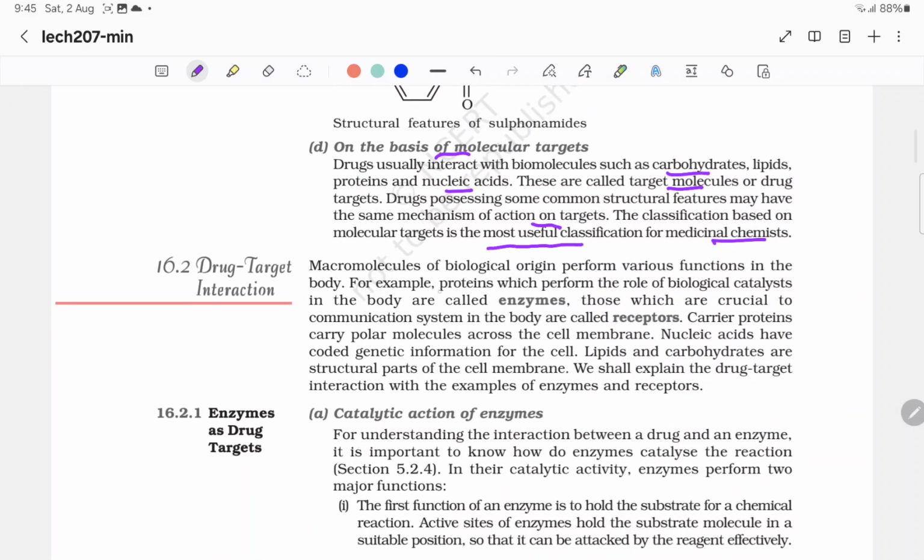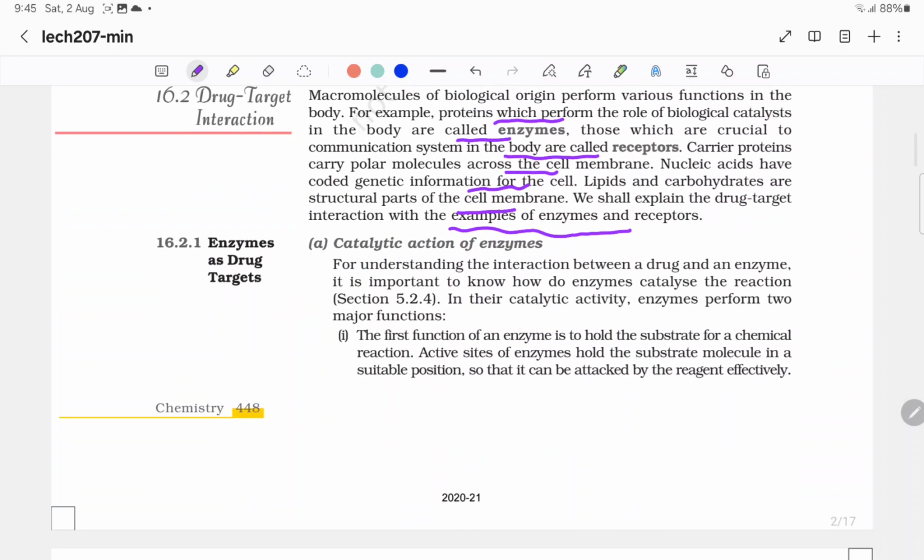Then, drug target interaction. Macromolecules of biological origin perform various functions in the body. For example, proteins which perform the role of biological catalyst in the body are called enzymes. Those which are crucial to the communication system in the body are called receptors. Carrier proteins carry polar molecules across the cell membrane. Nucleic acids have coded genetic information for the cell. Lipids and carbohydrates are structural parts of the cell membrane. We shall explain the drug target interaction with the example of enzymes and receptors.